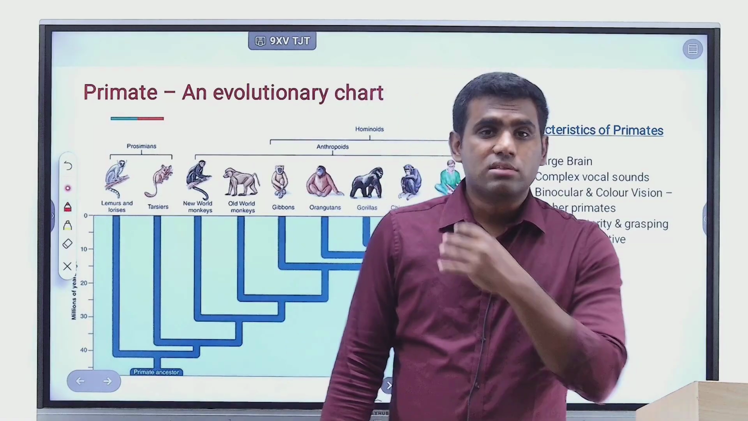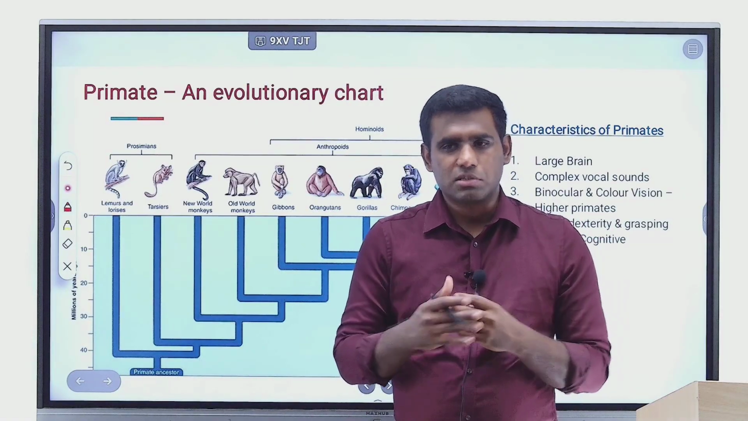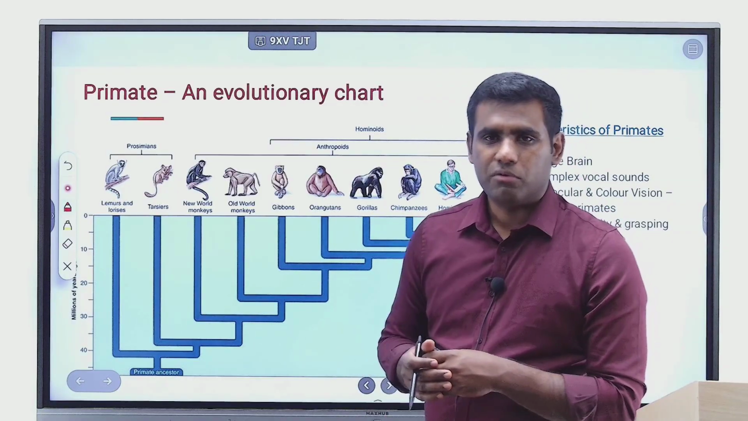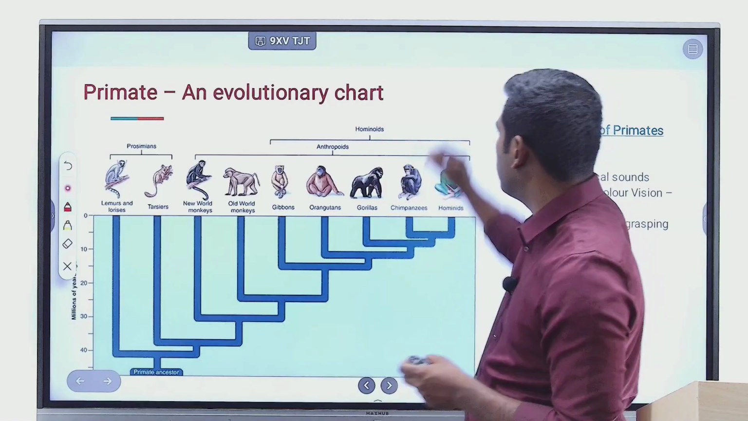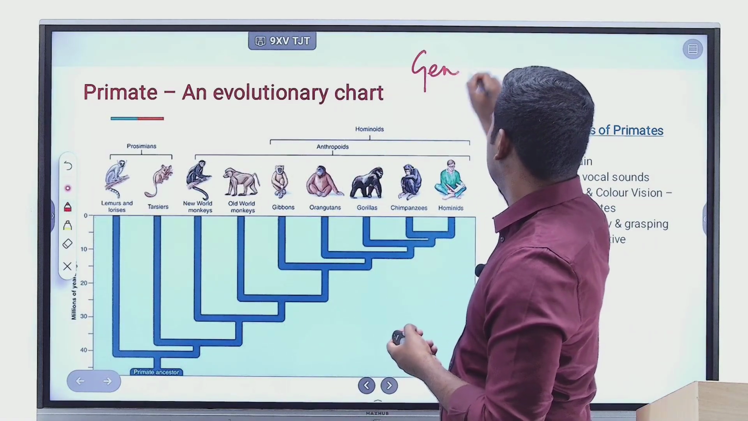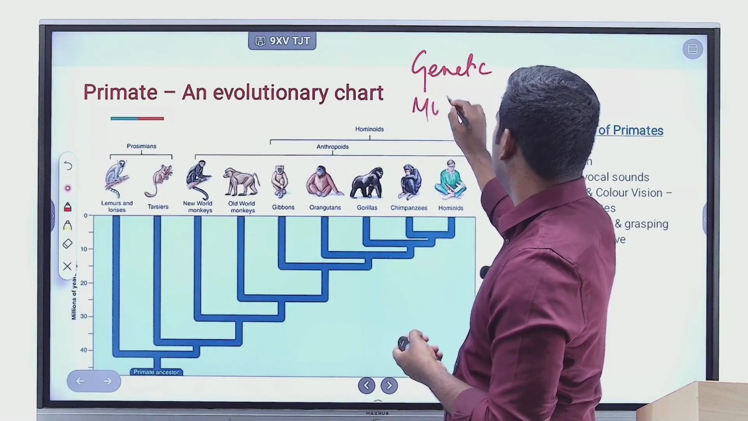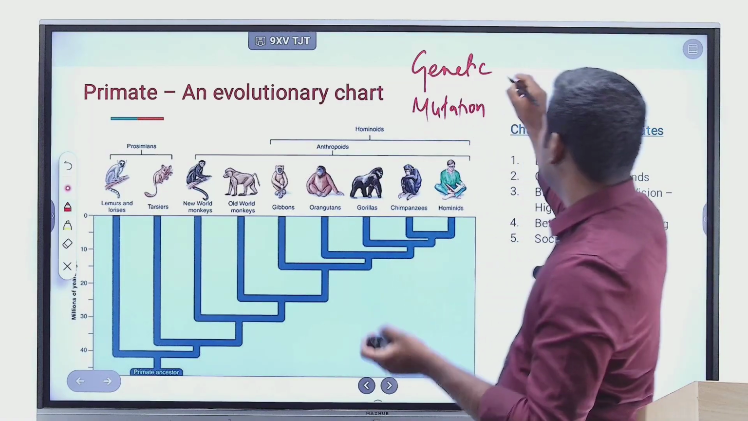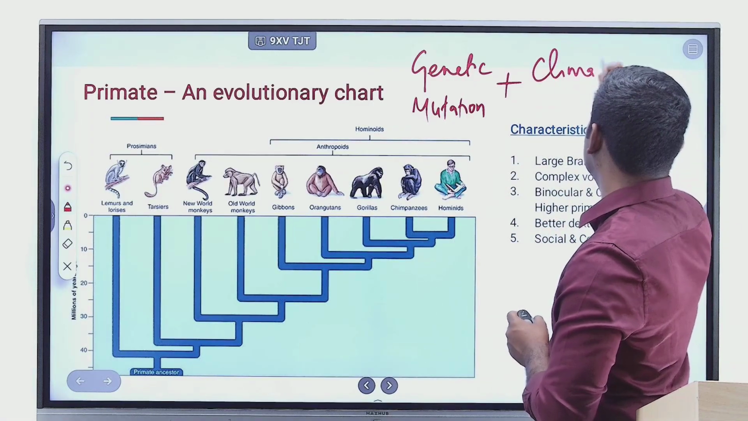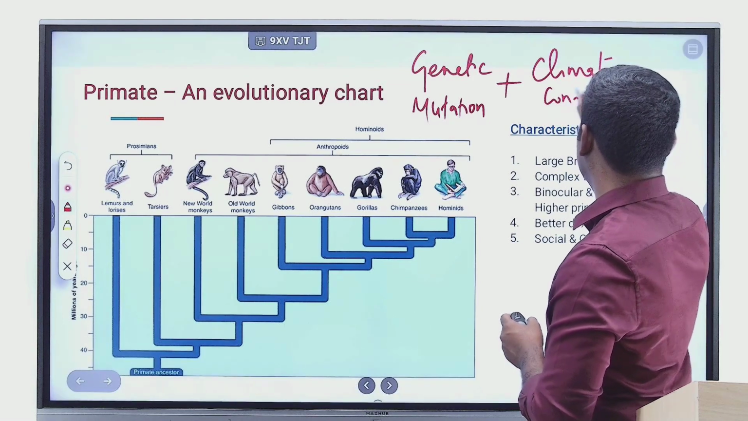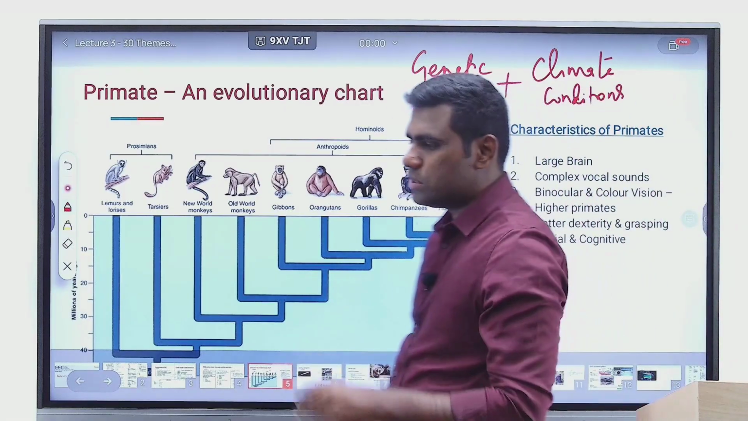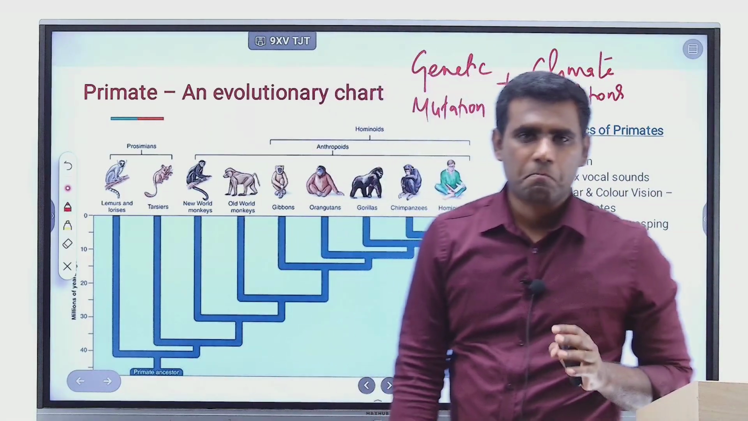In order to take this discussion forward, I have to introduce a concept called evolution to you, right? Evolution is basically a function of 2 different factors. One is a natural factor of genetic mutation. The other is the factor of climatic conditions, right? It is these two factors which will decide who lives and who dies.